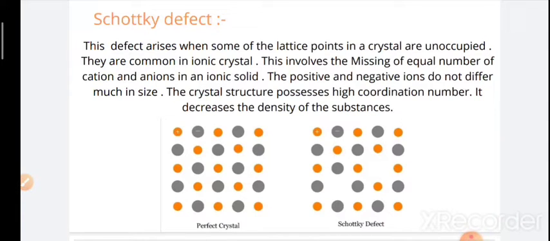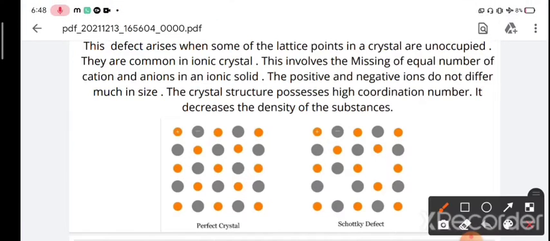The positive and negative ions do not differ much in size, the crystal possesses a high coordination number, and it decreases the density of the substance, same as vacancy defect. But you know why the positive and negative ions are not much different in size and are equal in number? Just to maintain electrical neutrality. Okay, so let me remark over here.